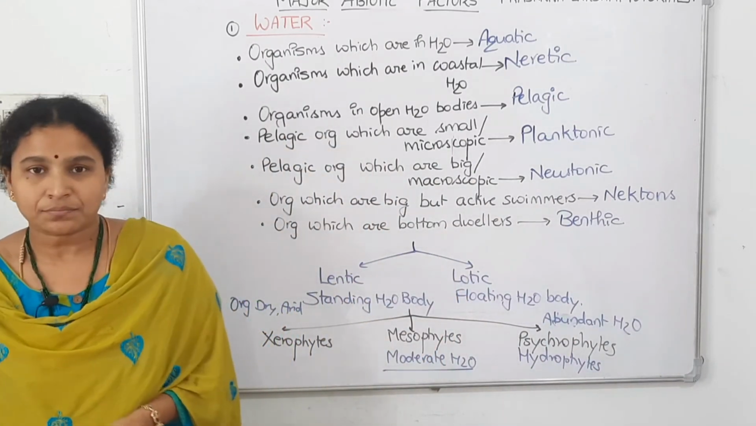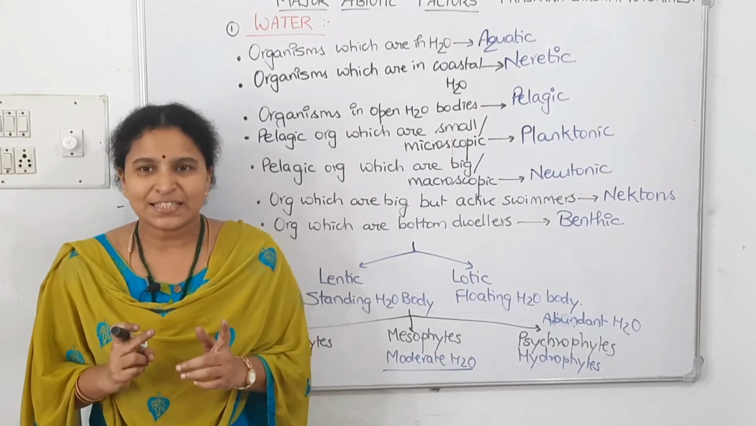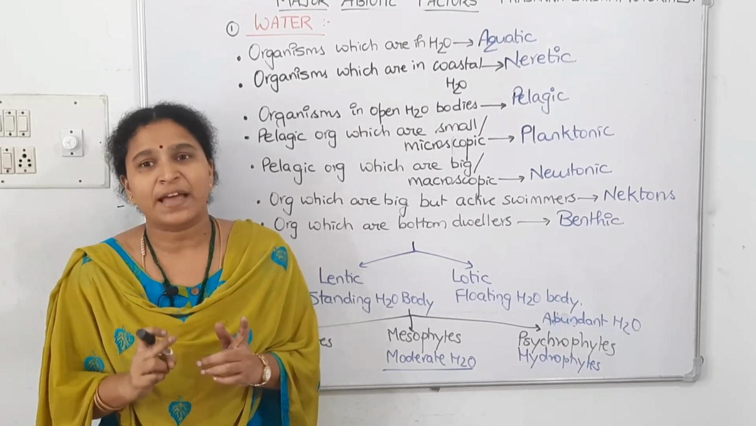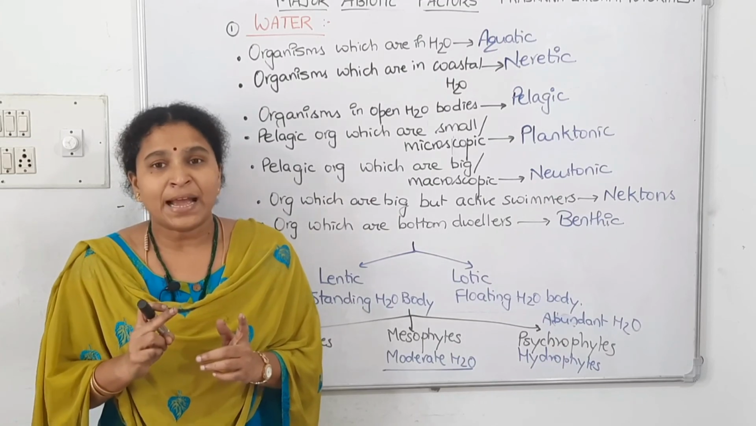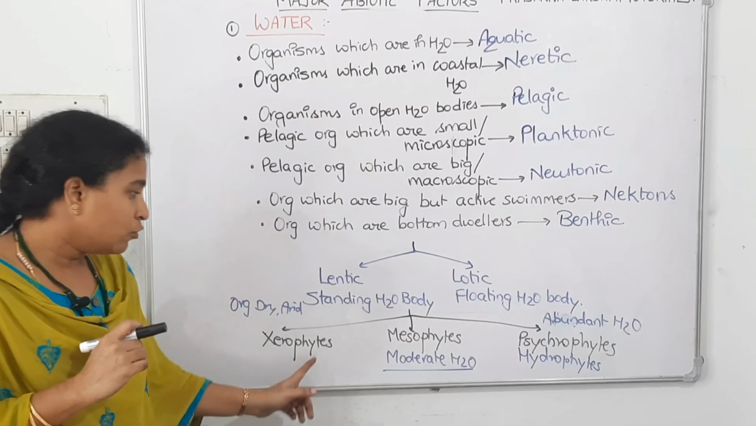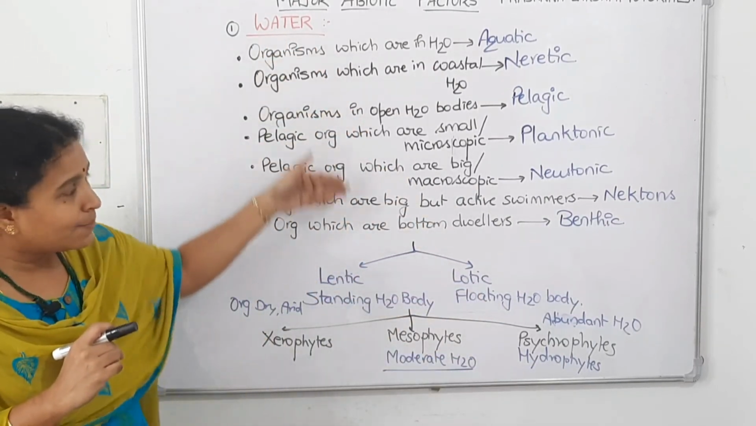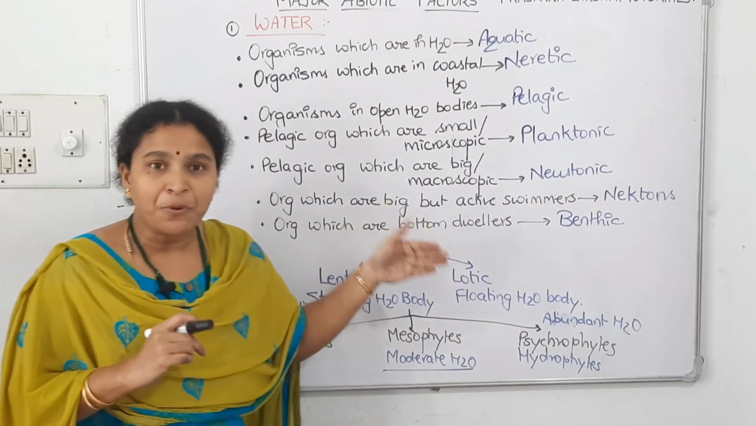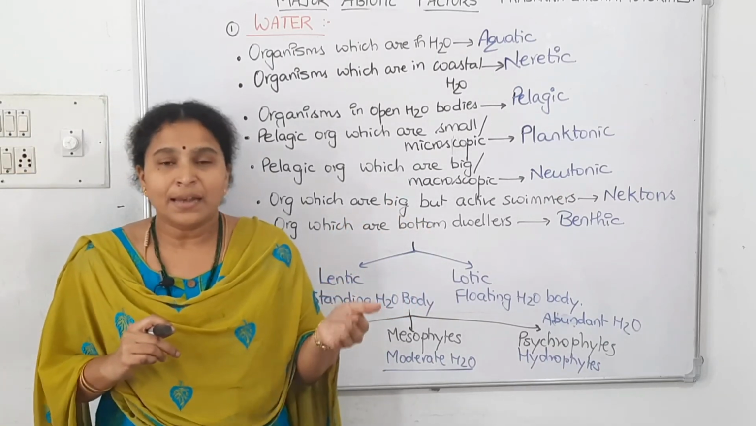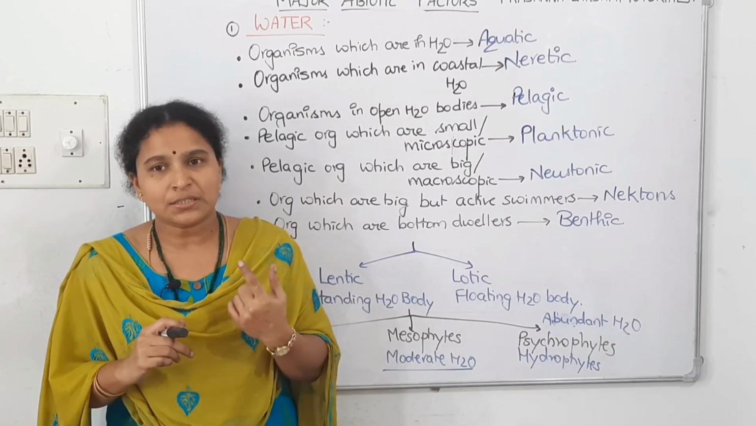So with this we finished today's session. We discussed the second abiotic factor, which is water, and we have seen the types of water bodies, how we categorize the organisms, the specific names, and how water is important. In the next lecture we will discuss the third abiotic factor, which is light.